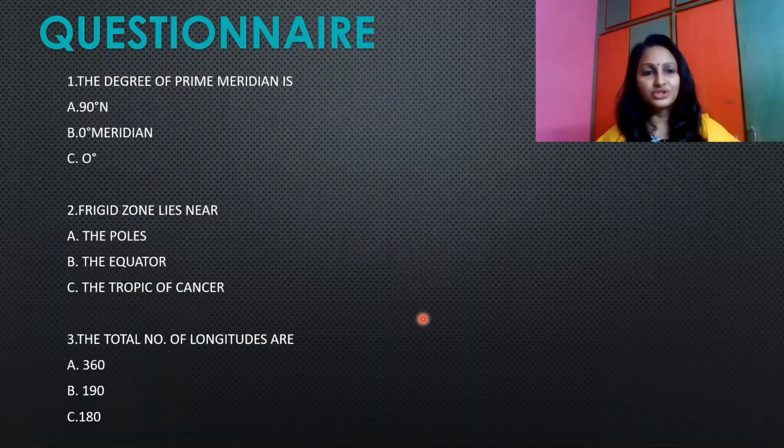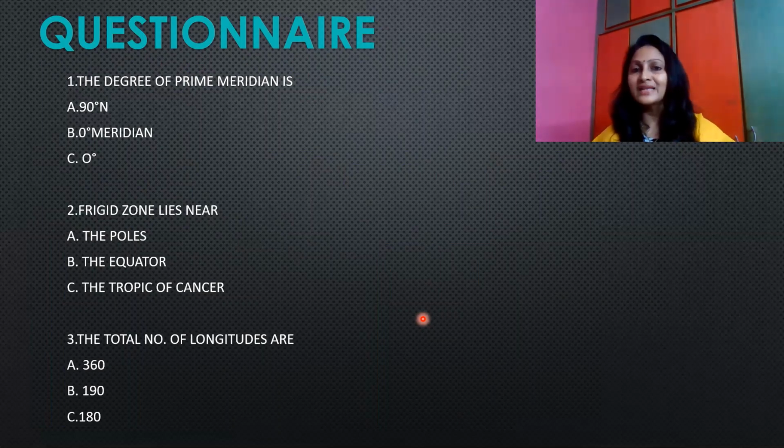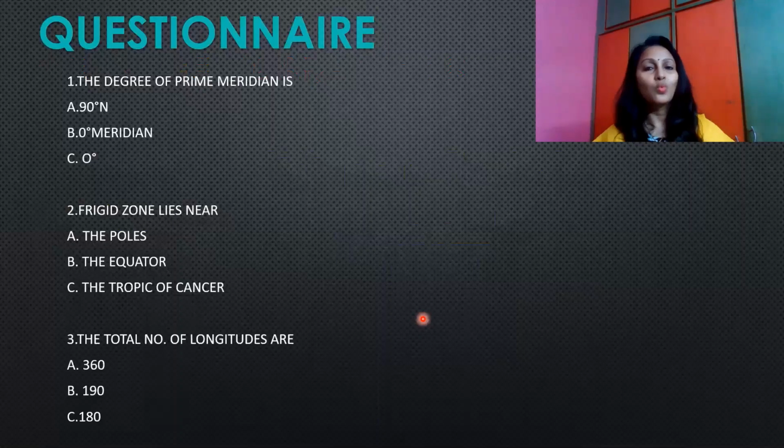Here are a few questions. The degree of prime meridian is 90 degrees north, 0 degree meridian, or 0 degree. Frigid zone lies near the poles, the equator, the Tropic of Cancer. The total number of longitudes are 360, 190, 180.